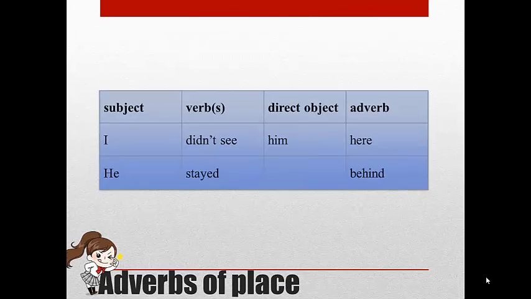Now, adverbs of place. Like adverbs of manner, these adverbs are put behind the direct object or the verb. Examples are, I didn't see him here, he stayed behind.